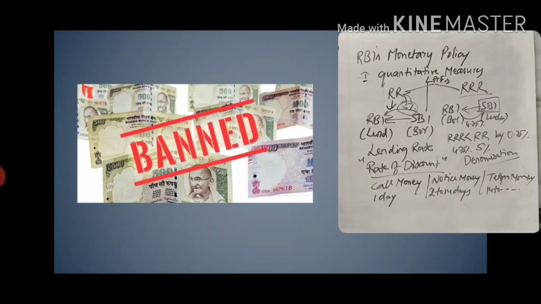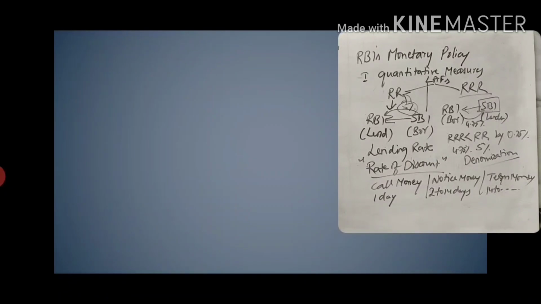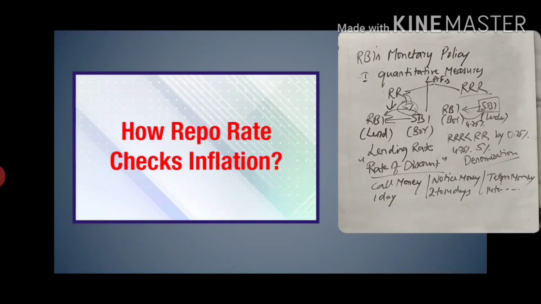SBI will park some money with RBI, and in that way SBI can earn some money. So in this slide we have seen the significance of RR and RRR. Now we have to apply this. With RR and RRR, how to control inflation and deflation, we'll see.